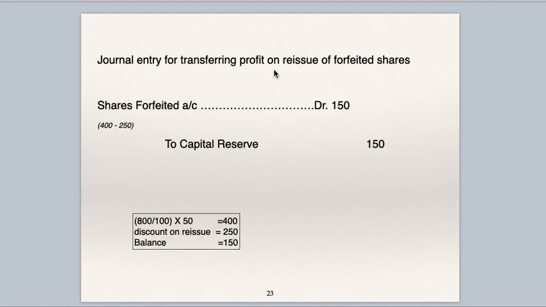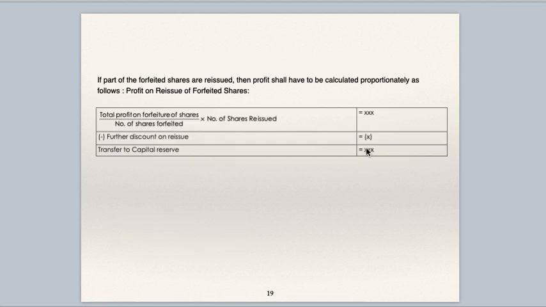Journal entry for transferring profit on reissue of forfeited shares. This is very, very important. Shares forfeited account debit to capital reserve, 400 minus 250, is 150. Now we have seen this. I've told you if the entire forfeited shares are not reissued, then a proportionate amount of profit gets transferred to capital reserve. We have seen this table: total profit on forfeited shares upon number of shares forfeited, into number of shares reissued, minus further discount on reissue, the difference gets transferred to capital reserve.